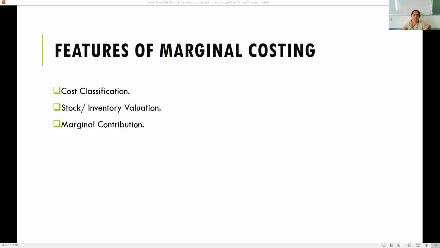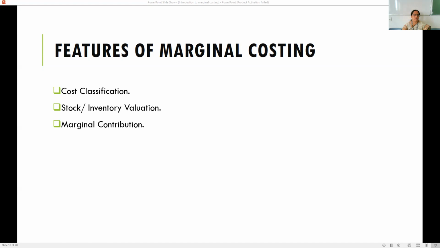So what is cost classification? The marginal costing technique makes a sharp distinction between the 2 different costs, variable cost and fixed cost. It is the variable cost on the basis of which production and sales policies are designed by a firm following the marginal costing technique.